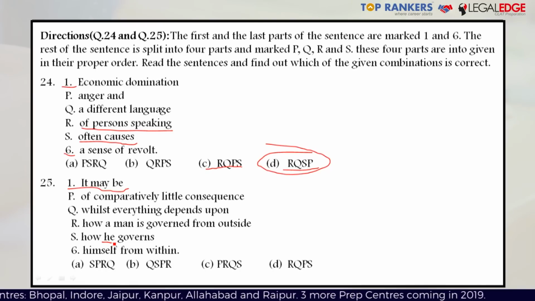However, this is a lengthier method, and since we know there are multiple options and there may be confusion, we can move directly to sentence 6 and see what might come right before it. So, himself from within. Let's start keeping one sentence right before sentence 6. Sentence P first: of comparatively little consequence, himself from within does not make much sense.